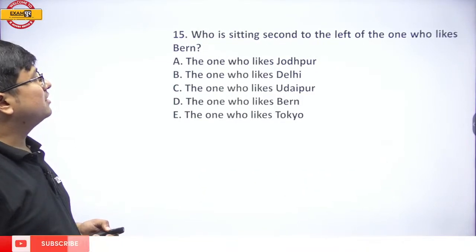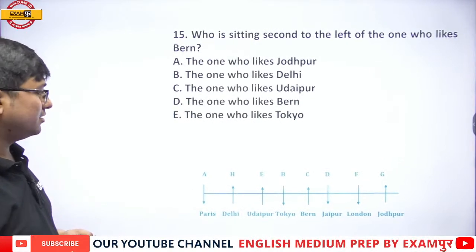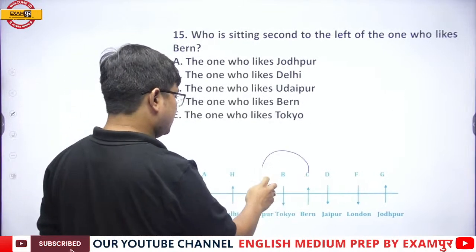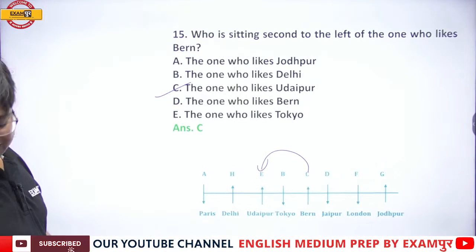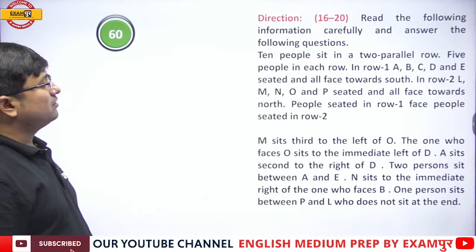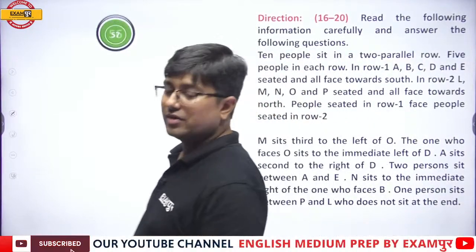Now, next one. Who is sitting second to the left of the one who likes Bern? Second to the left of the one who likes Bern is E from Udaipur, option number C. I hope all of you are getting this now. The next one, the dual row seating arrangement. Again 2 minutes, guys. Quickly.